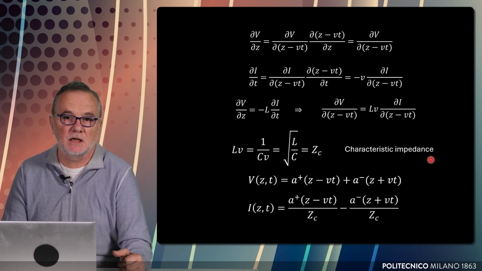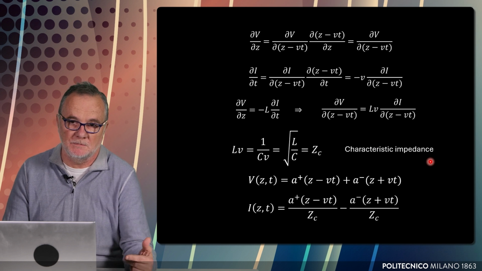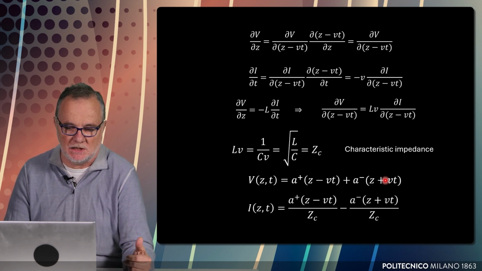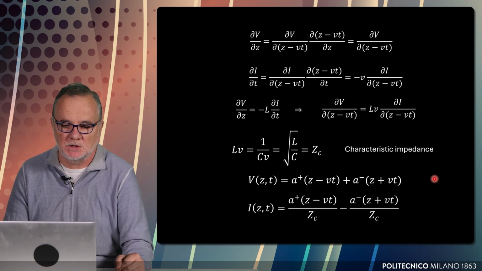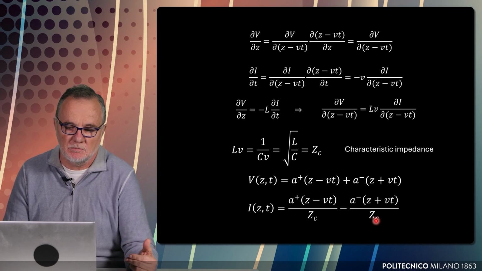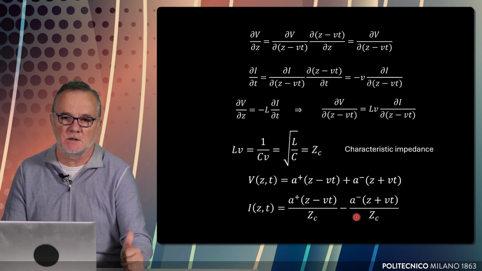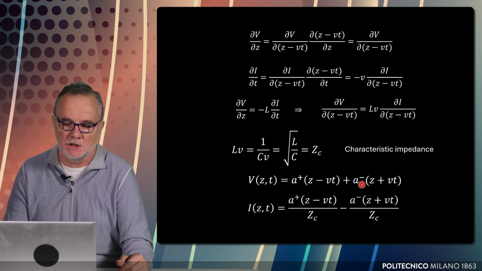Similarly, the negative wave, the wave that travels in the negative Z direction, has the same arbitrary function of Z plus v times t divided by Zc, but the difference is this minus, because the wave travels in the opposite direction. So if we keep the same sign for the voltage, we will have to change the sign for the current.